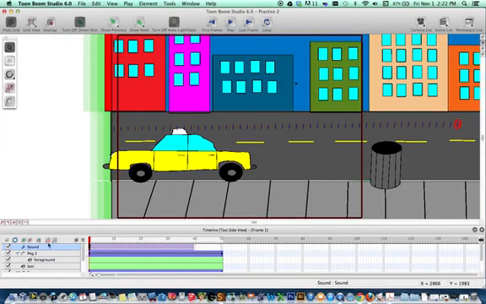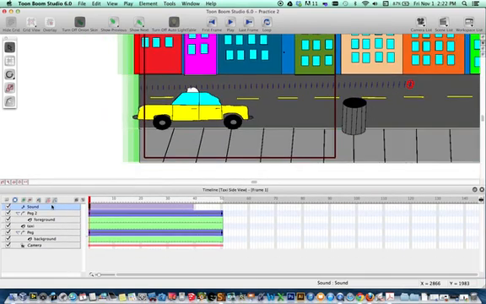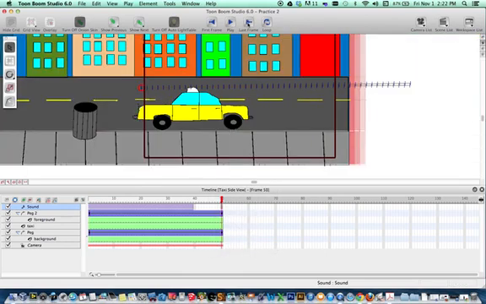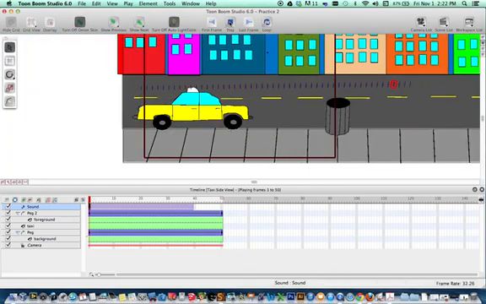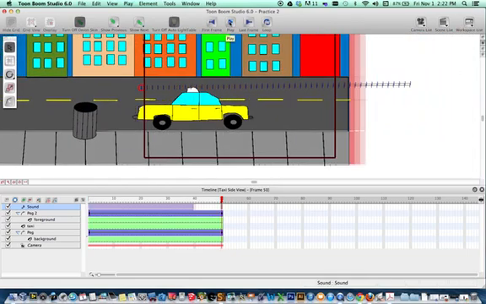So I'm going to go to my first scene. I want you to see that it shows up in your timeline. Doesn't matter where the sound effects are placed. And it really doesn't matter what they're called, as long as you don't have too many sound effects in one scene. So let's hear what it sounds like when we hit play. Oops, let me try that again. Okay, so that's just the background noise of the car.